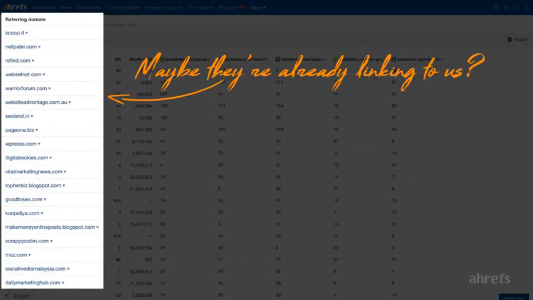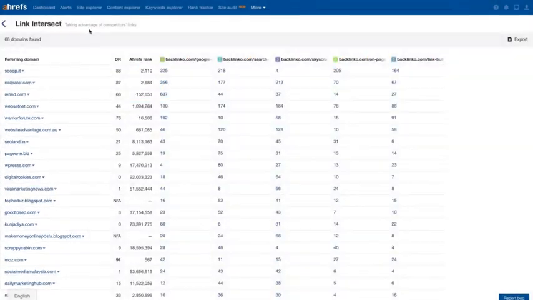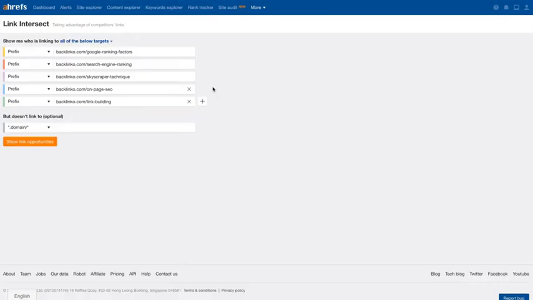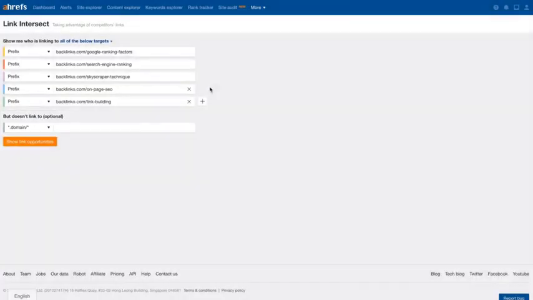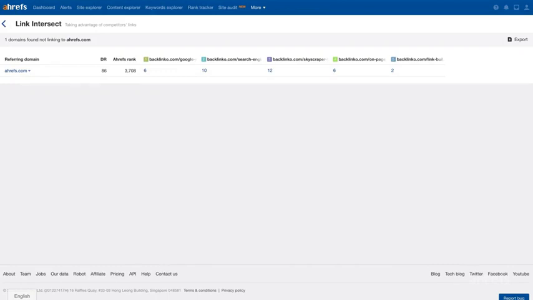Maybe some of these websites have already linked to us. We have a cool setting for that in Link Intersect tool. Just enter your own website there and all sites that already link to you will be excluded from the results. So let's put in Ahrefs.com and see how many websites link to all 5 articles at backlink.com but have never linked to any pages on Ahrefs.com. And there's none, except for ourselves. Which means that all their superfans already know about us. But we're not finished yet.